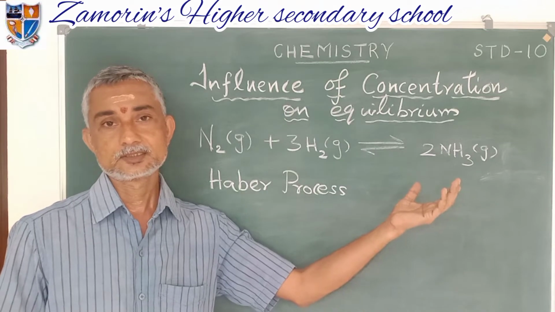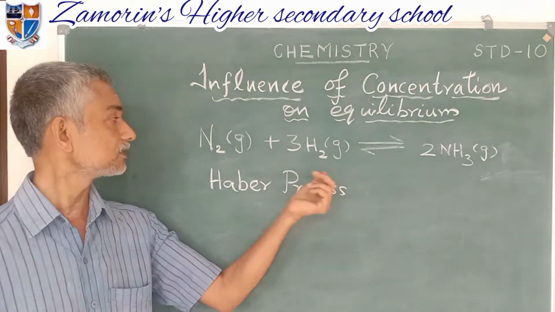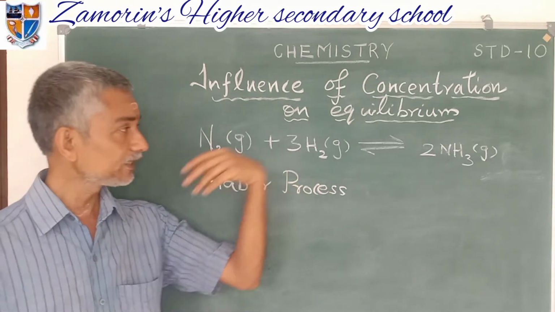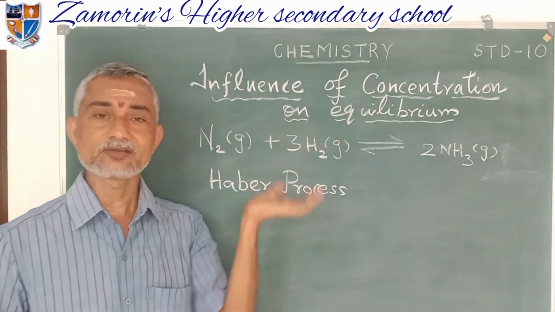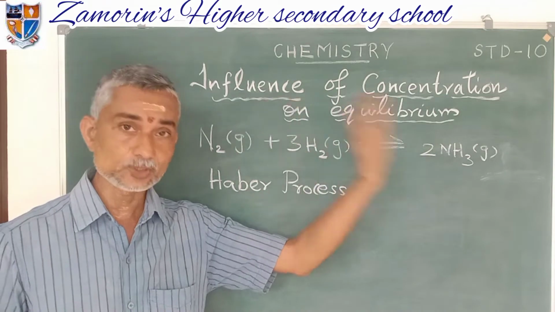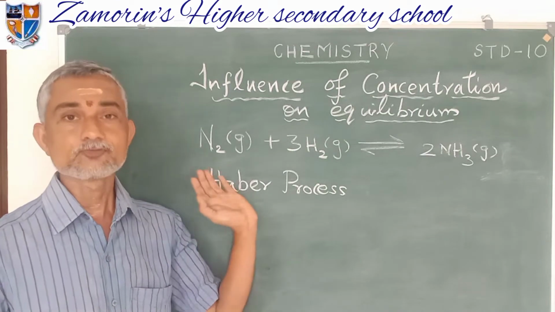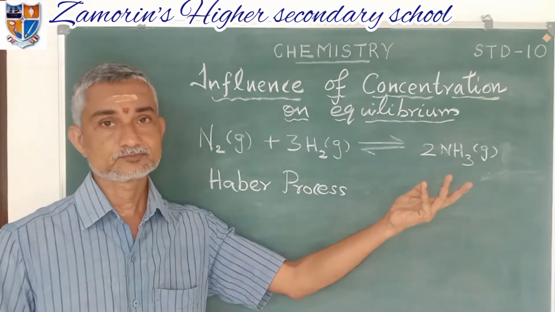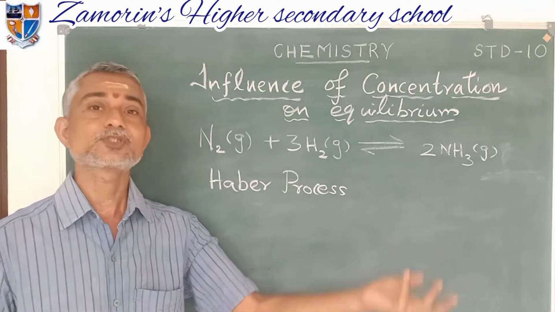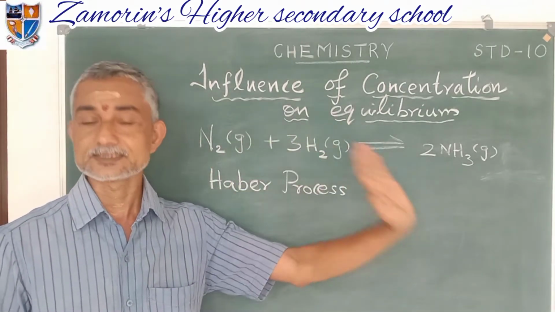ammonia. That is, here nitrogen and hydrogen molecules are there. Here it is 1 and here it is 3, so total 4, and here it is 2. So whenever we increase the number of molecules, to balance that one, according to Le Chatelier's principle, whenever we increase the concentration, it has to be reduced. So the forward reaction becomes more. So in this equation, if such a question is asked, what is the concentration? Here the forward reaction increases.